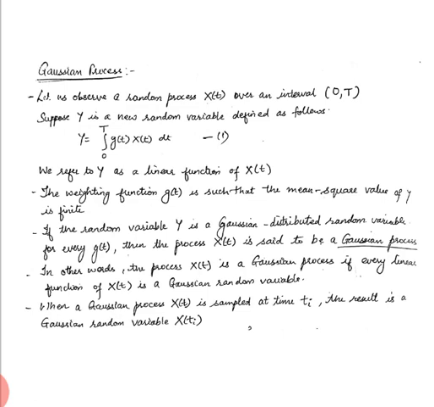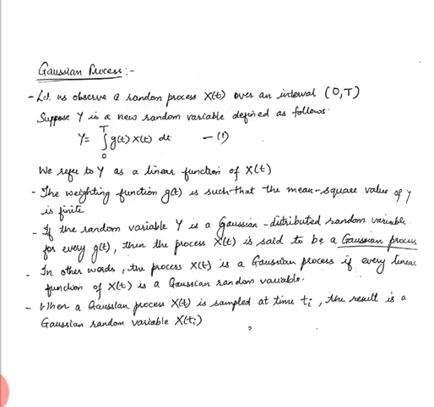Now if this random variable capital Y is a Gaussian random variable for every g of t, then that process capital X of t is called a Gaussian process. Otherwise it is just any random process. But if Y, which is a linear function of X of t, with g of t as the weighting function satisfying the criterion that the mean square value of capital Y is finite, is not just any random variable but a Gaussian distributed random variable for every g of t, then that process capital X of t is said to be a Gaussian process.